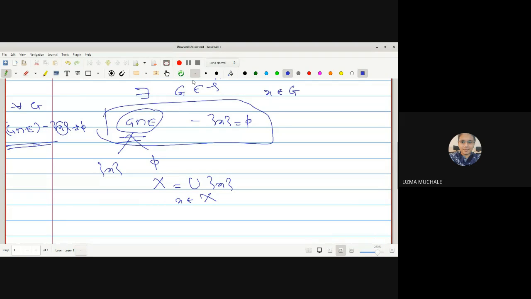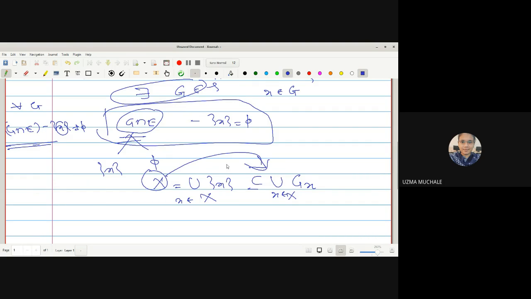Here we have shown the existence that for all x there exists at least one open set G which contains the point x. So we can say that X is a subset of the union of all open sets G_x containing the point x. So X has an open cover, right?